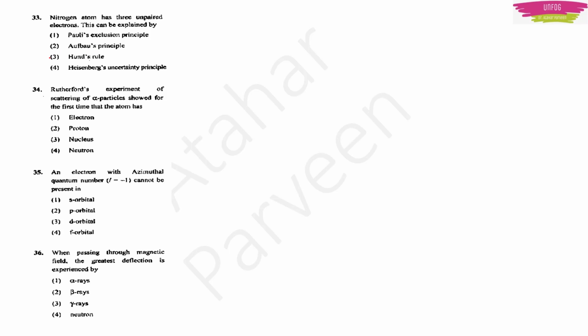Actually the answer is Hund's rule, because Hund's rule tells us that every orbital in a subshell is singly occupied with 1 electron before any orbital is doubly occupied, and all electrons in singly occupied orbitals have the same spin. So we are talking about how electrons are placed in their respective orbitals here. So why it has 3 unpaired electrons can only be explained by Hund's rule.